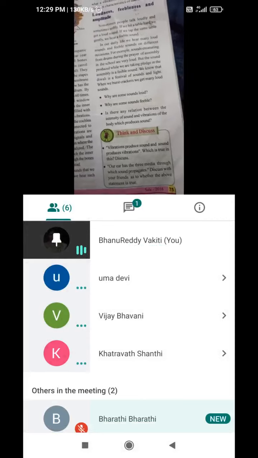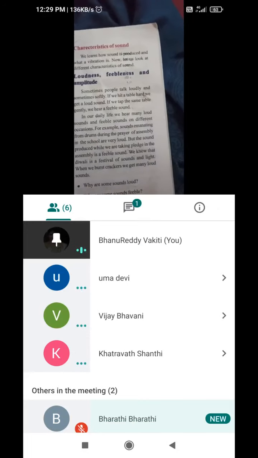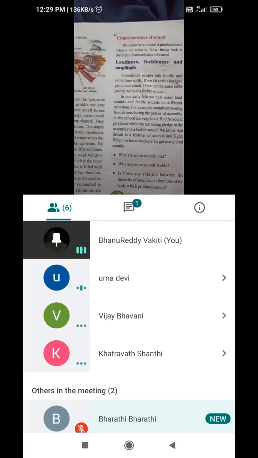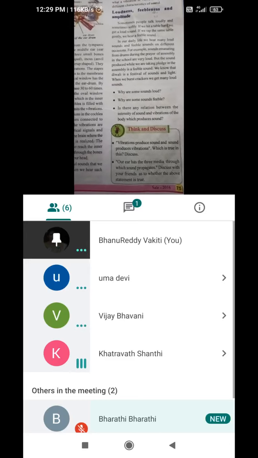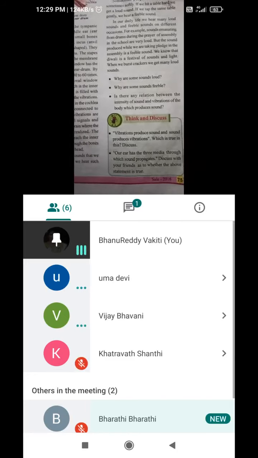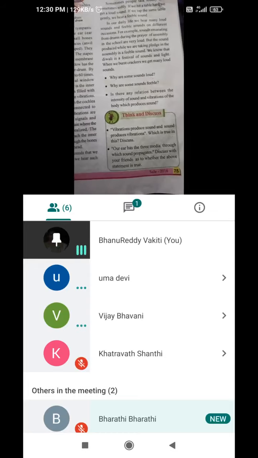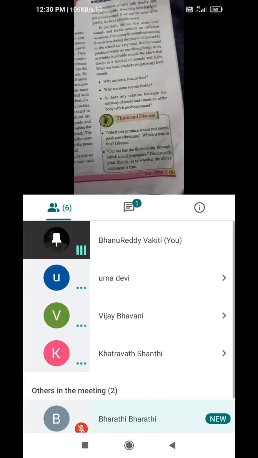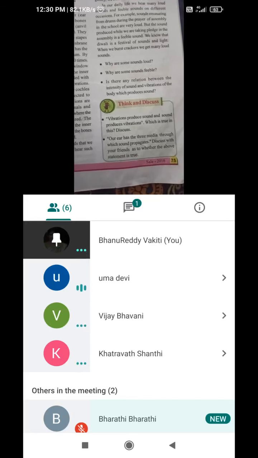What is the relation between vibrations and sound? Through sound we get vibration, or through vibrations we get sound? Which one is correct? Through vibrations we will get sound. Stop talking. Through sound we are getting vibration is correct, or through vibration we are getting sound? Lavesh, which one is correct, Lavesh? Through vibration. And sound energy will also give some vibrations in the body. Is it correct? Sound energy.